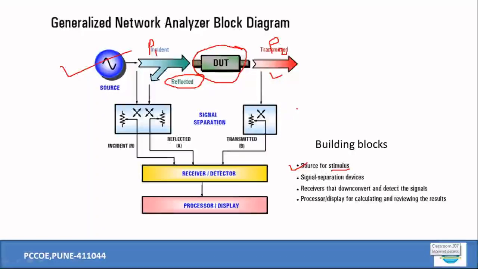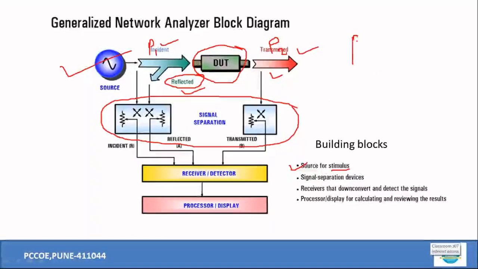Next, the signal separation device. This part is called the signal separation device. Under this, we can use power splitters, directional couplers, or some sort of bridges. They try to separate out your incident power, the reflected power, and the transmitted power from each other. So you need the incident power, PI, the reflected power, PR, and the power PT. Three powers are to be separated out, and for that purpose we have to have this kind of signal separation, right?